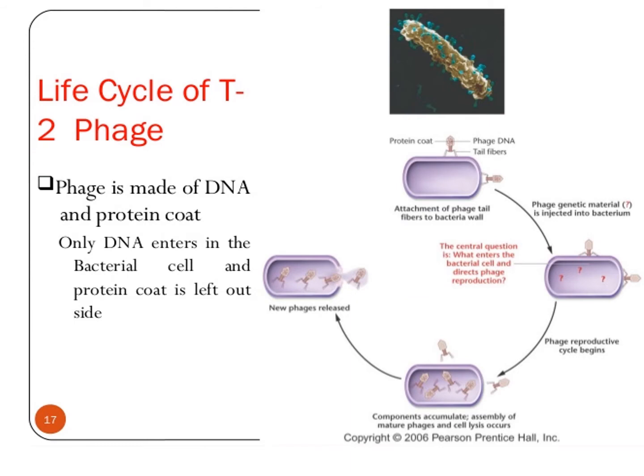Let us see the life cycle of the T2 bacteriophage. T2 bacteriophage uses its long tail fibers to first recognize the host bacteria. T2 bacteriophage mainly recognizes E. coli as its host bacterium. Using the long tail fibers, it first attaches to the surface of the bacteria and recognizes the receptor site. Components of the bacteria such as lipopolysaccharide and teichoic acid act as receptors for T2 bacteriophage.